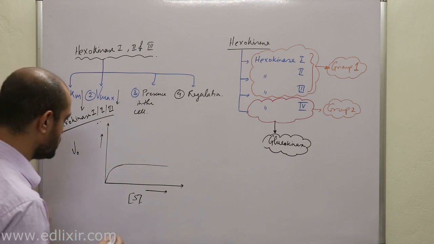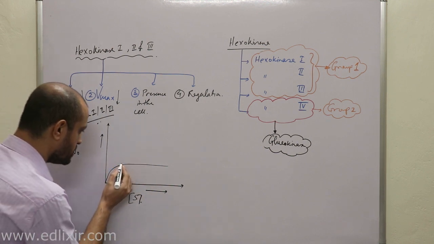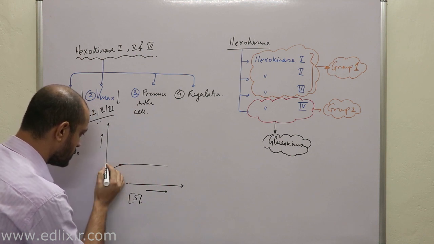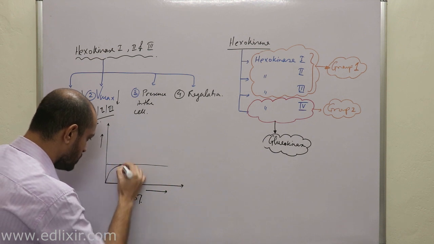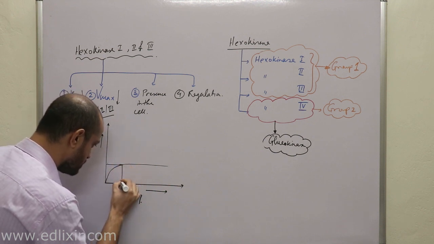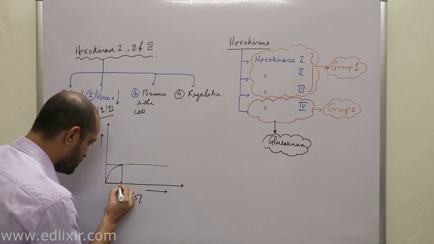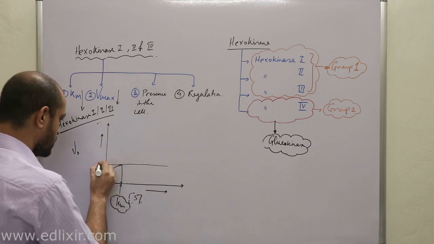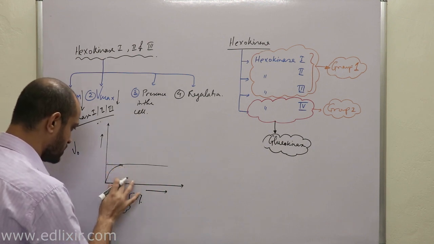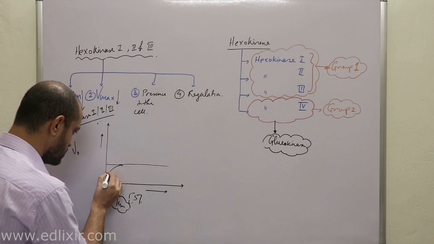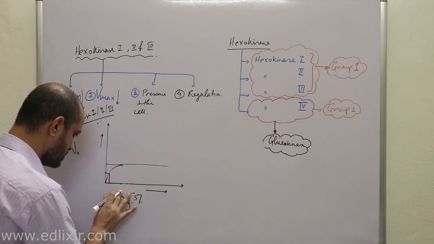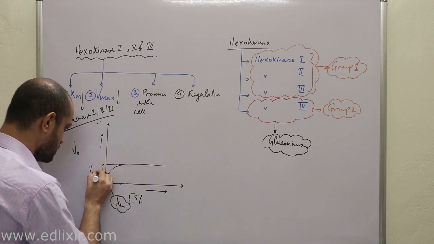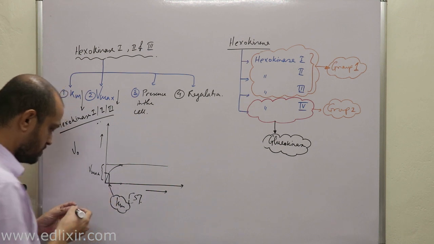Now a very important point we need to understand is how we can calculate Km. We have already discussed. We'll have to draw a perpendicular here. Sorry, this is Vmax, the maximum velocity, and this is our Km. What is Km?